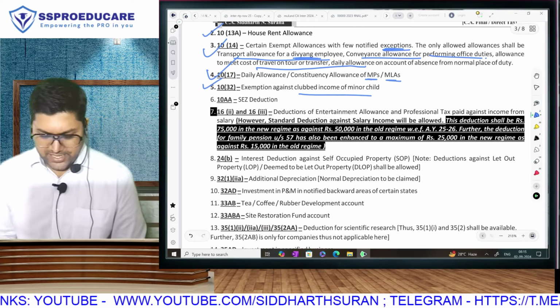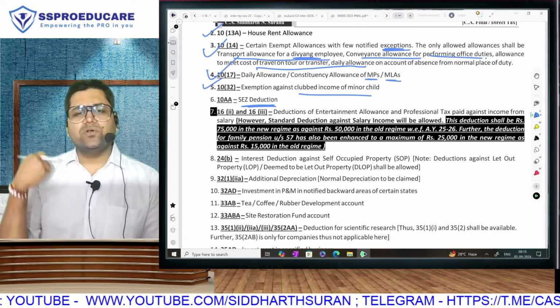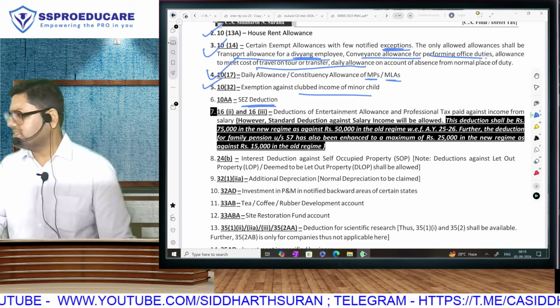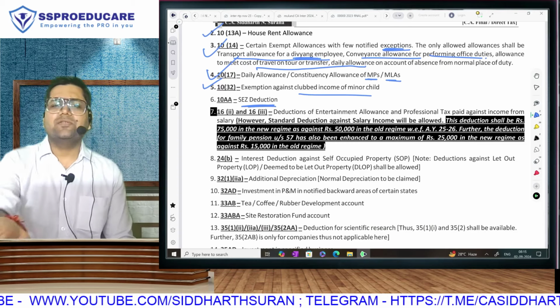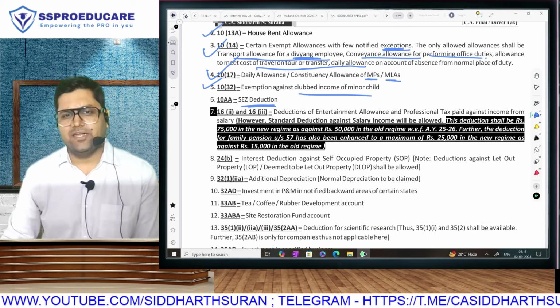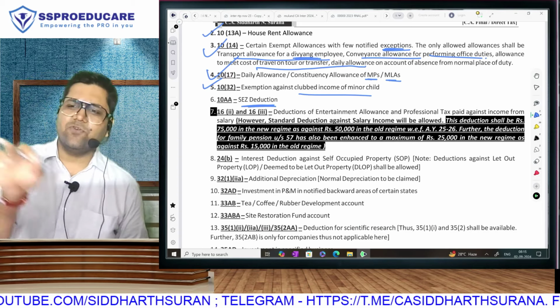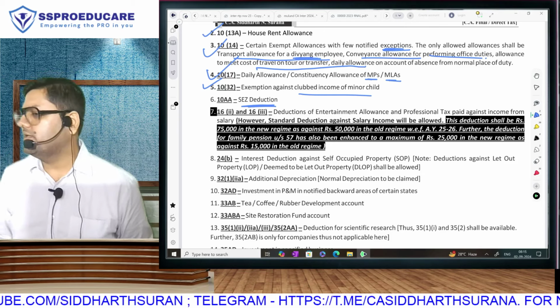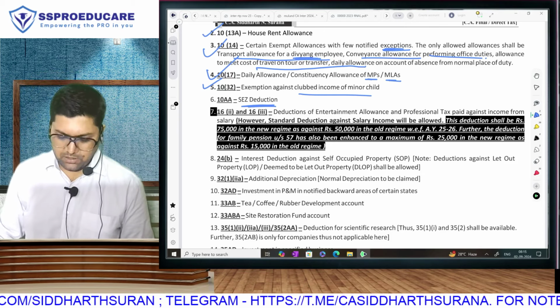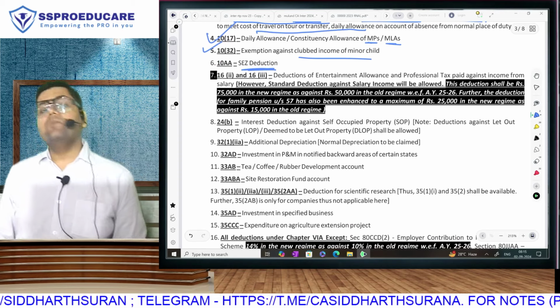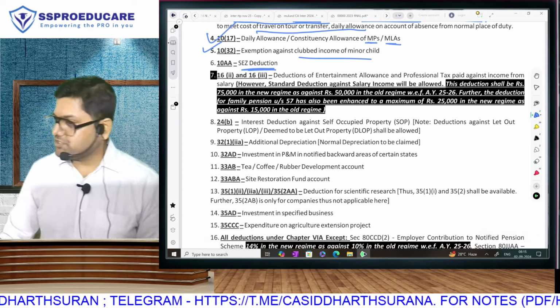Section 10AA SEZ deduction, don't put a lot of pressure on yourself as far as this is concerned. We have an upcoming chapter number 7 only, so it is within the PDF that I have already given you. Chapter 7 is special economic zone. There is a deduction for doing business in SEZ, but it will be allowed only in the old regime, not allowed in the new regime. This is where a big change has taken place. Last year also the change took place, this year also.